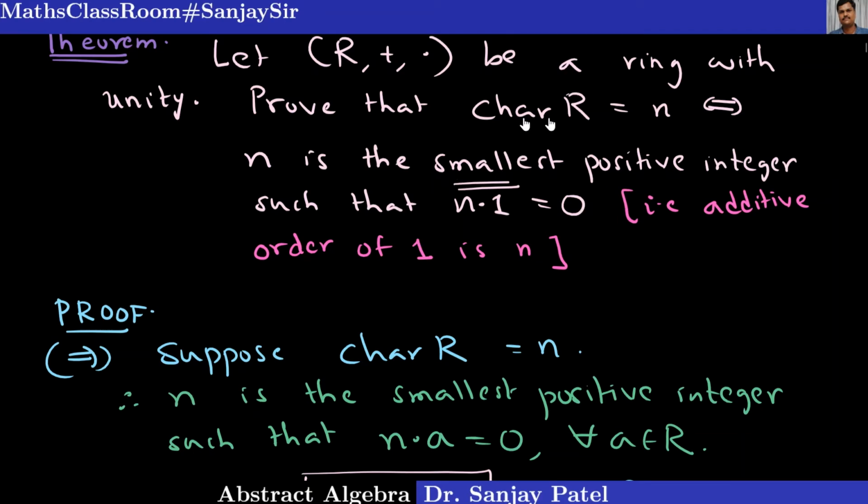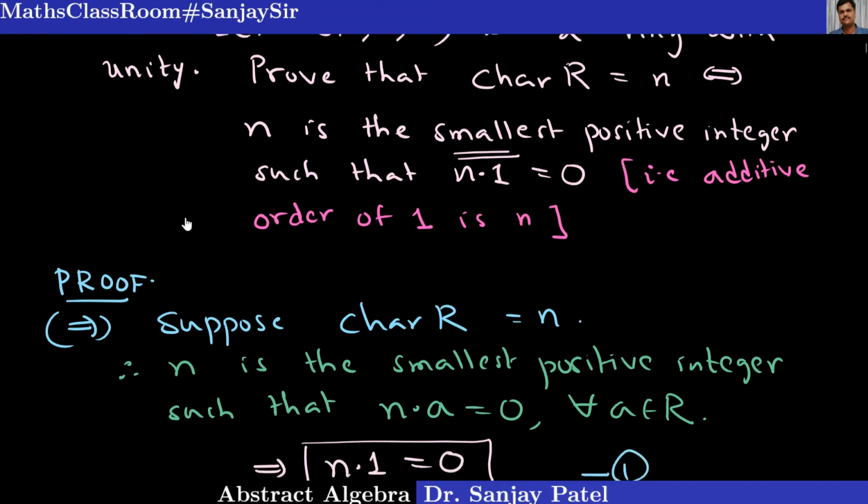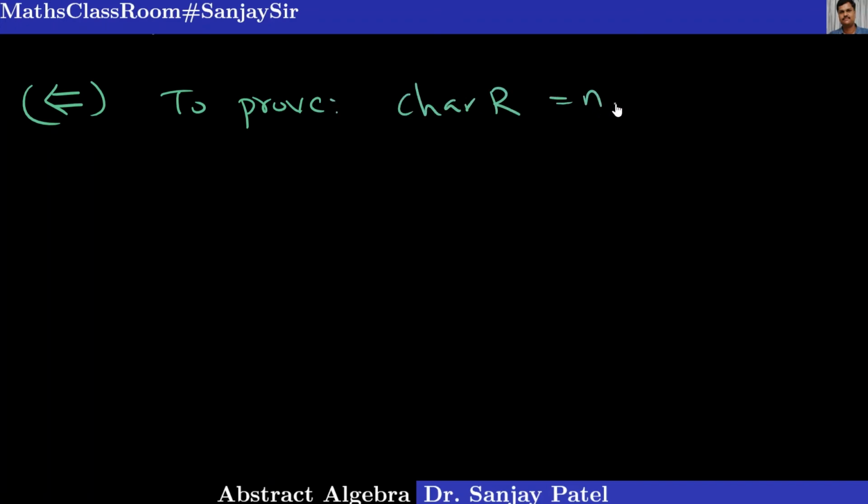This is the given condition: n is the smallest number with n into 1 equal to 0, and I want to prove the characteristic of R is equal to n. So in the converse part, we want to prove that characteristic of R is equal to n.